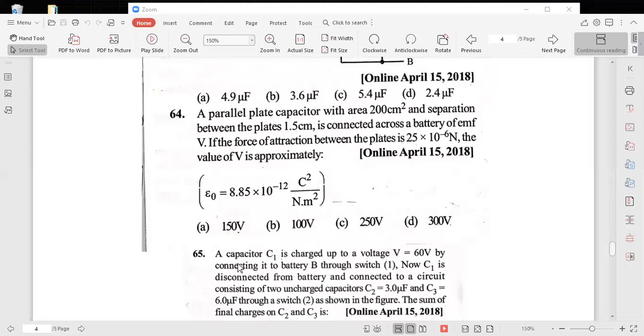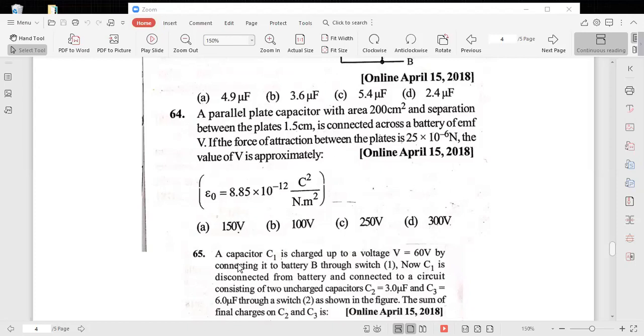F is given, Q is not given. Q can be written as CV. So CV whole square means C square V square, since Q is equal to CV, by 2 into epsilon naught A. C is equal to epsilon naught A by D, so epsilon naught A can be written as C into D. C square cancels. Therefore CV square by 2D. That is equal to epsilon naught A by D into V square by 2D. Therefore F is equal to epsilon naught A V square by 2 D square.